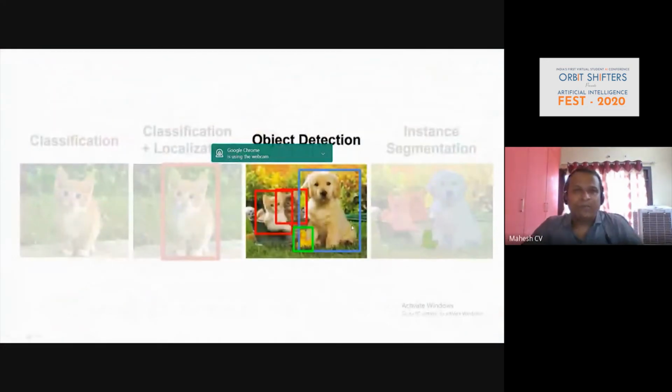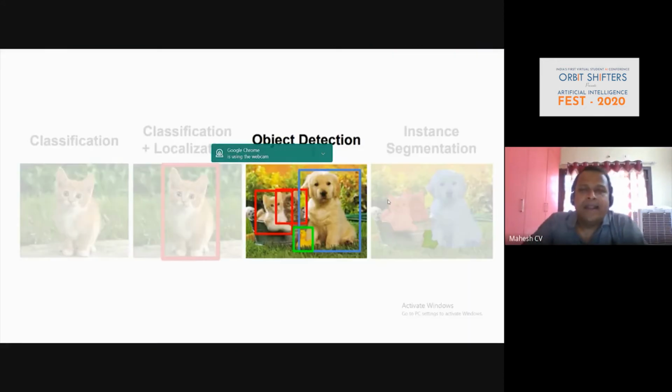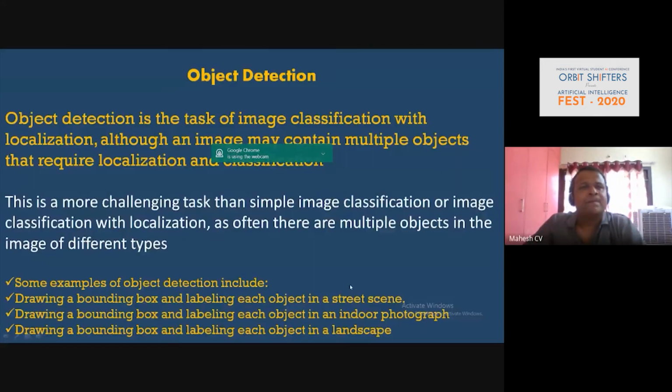Now let's move to object detection. When it comes to classification with localization, we will very heavily use either SSD or sliding window algorithms. As I said earlier, when you are dealing with classification with localization, you deal with only one object.